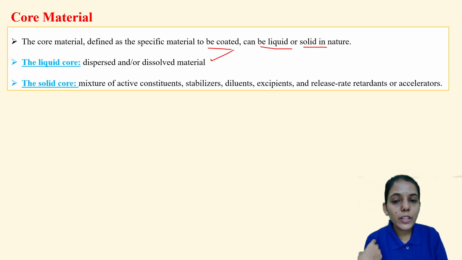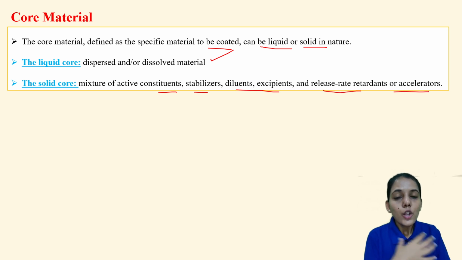Solid core means it is a mixture of active constituents, stabilizers, diluents, excipients, and the release rate retardants or accelerators. So these are the different materials that will be coated. These are the core materials which can be coated.